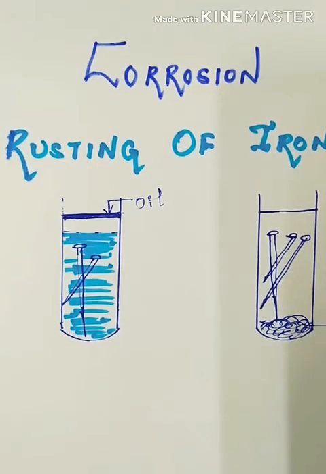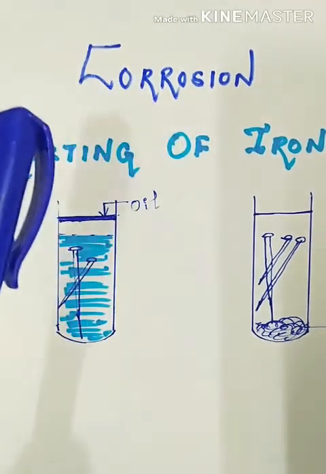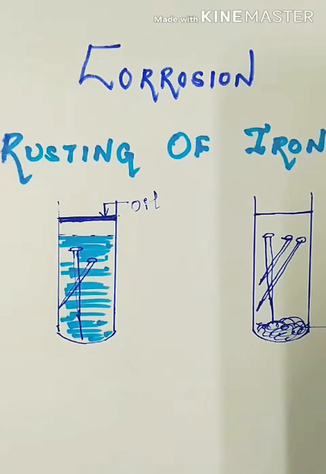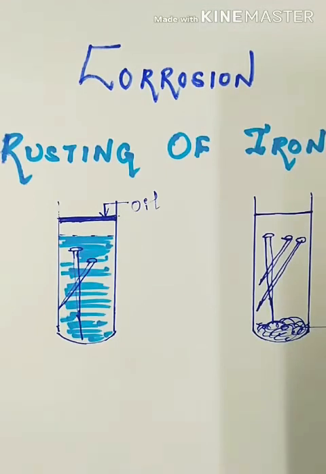Welcome, my dear students. After learning in detail about redox reaction, now let us study another topic called corrosion. Now, this corrosion happens in metals where an agent like air, water, salt, or any acid destroys a metal.